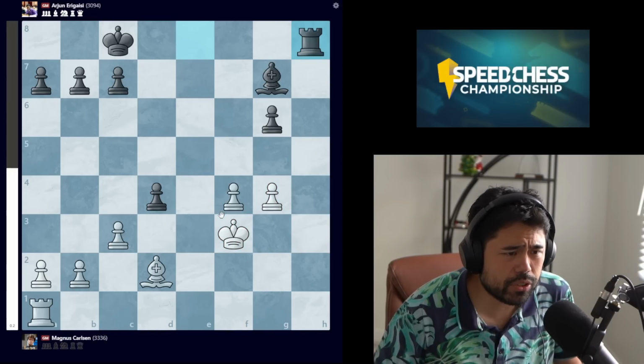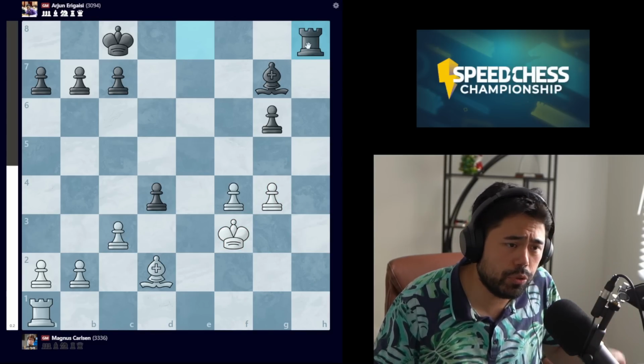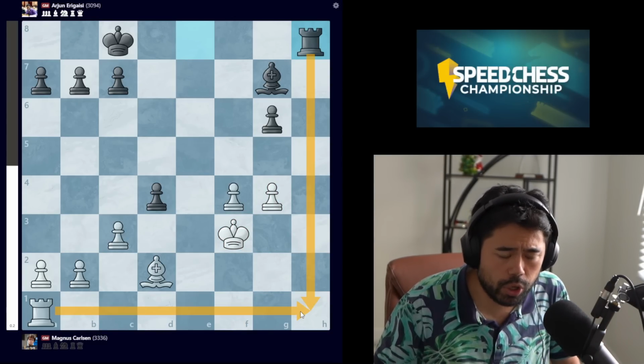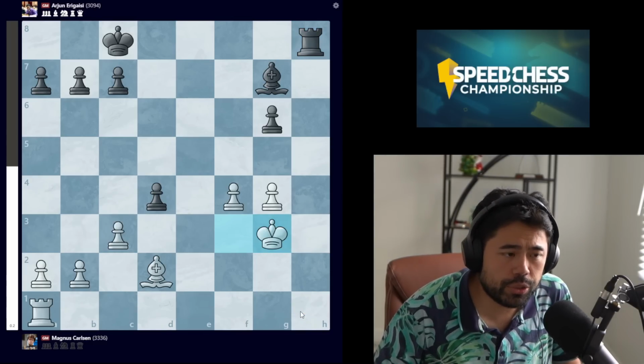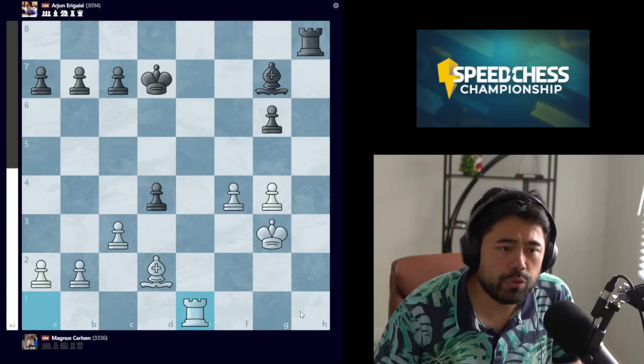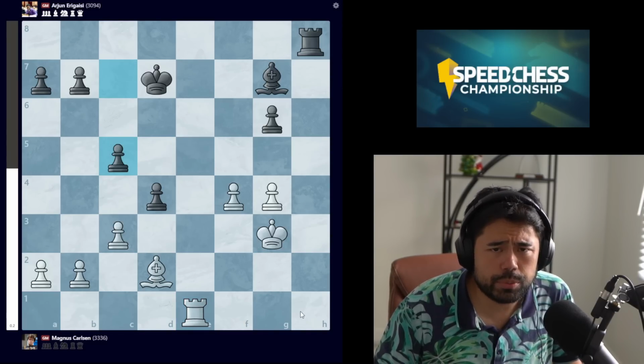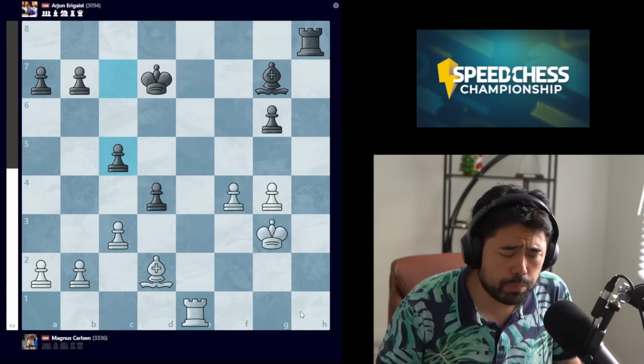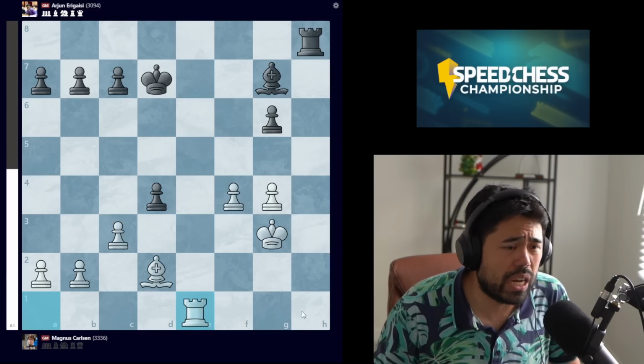So we get takes. Arjun plays rook to h8, a logical move to take the h file away from the white rook. Magnus goes king g3, and now we get this move king d7. We have rook to e1, and here Arjun plays this move c5. Now c5 is a completely reasonable move, but it's actually not the move that I would have played here.